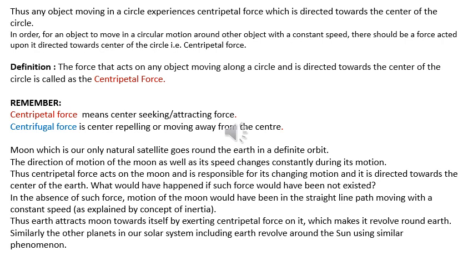Thus, Earth tries to attract the Moon towards itself by exerting centripetal force on it, which makes it revolve around the Earth. Similarly, the other planets in our solar system, including Earth, go around the Sun using the same phenomenon. I hope the concept of centripetal force is quite clear.